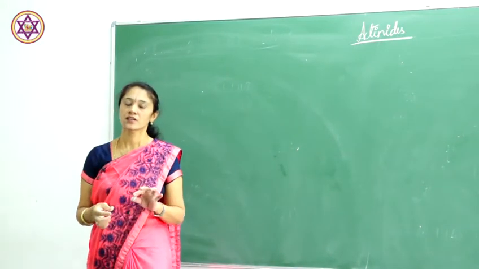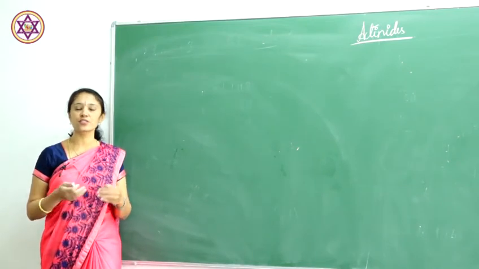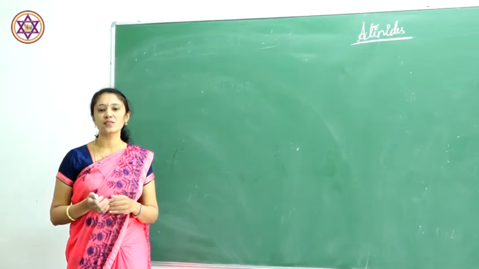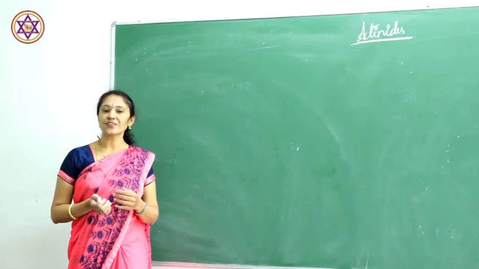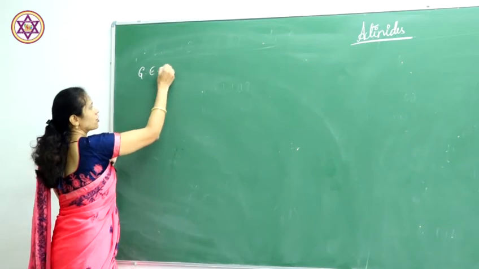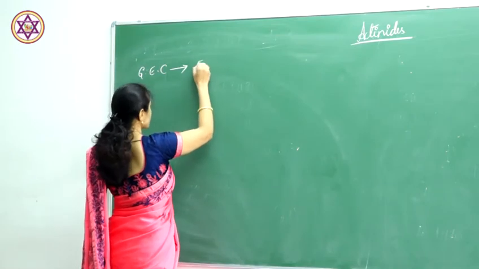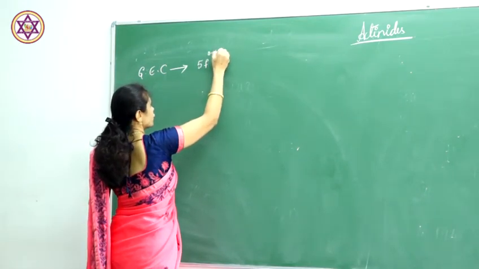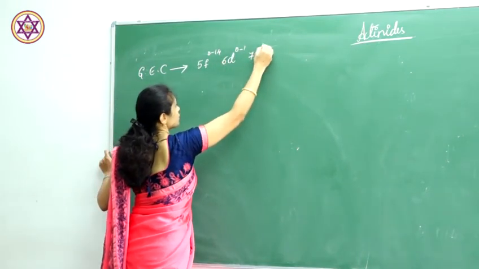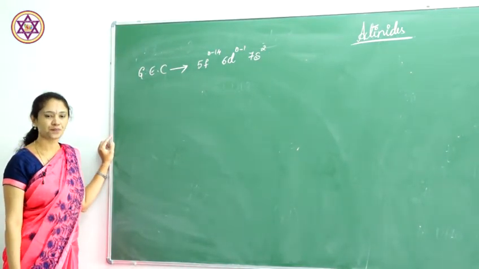As with lanthanides, what are the actinides? The elements in which the differentiating electron enters the n-2 f subshell are called actinides. Here the general electronic configuration of actinides is 5f 0 to 14, 6d 0 to 1, 7s 2.